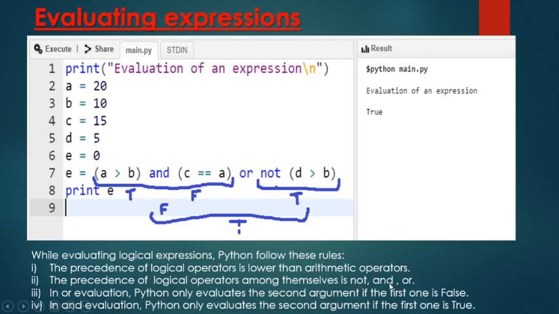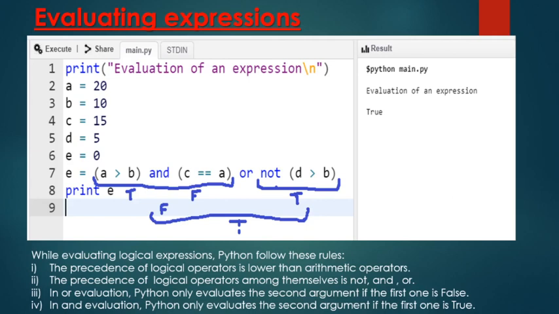First not, then and, then or. In or evaluation, Python only evaluates the second argument if the first one is false. In case of an or expression, if one of the values is true, then the answer will be true.